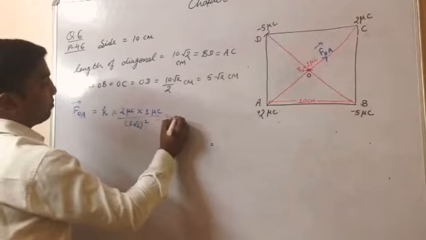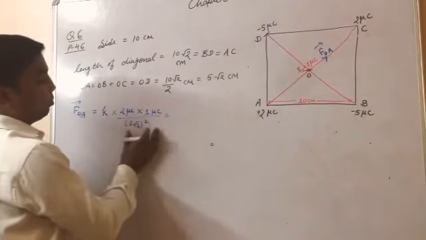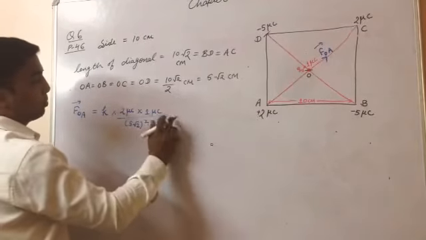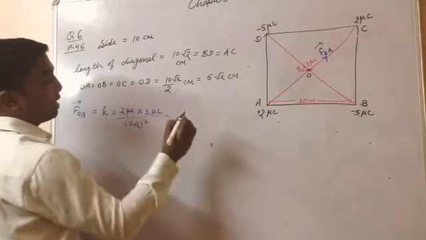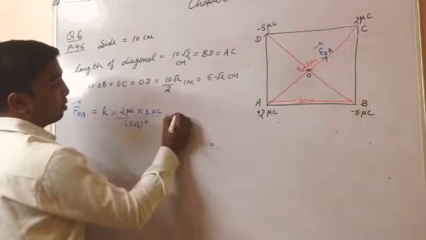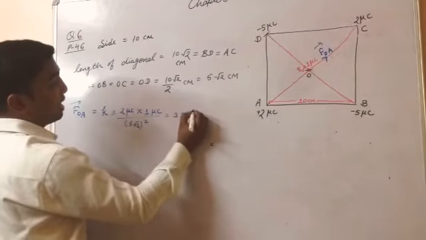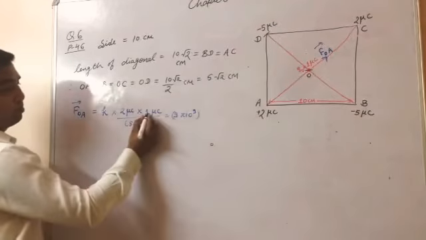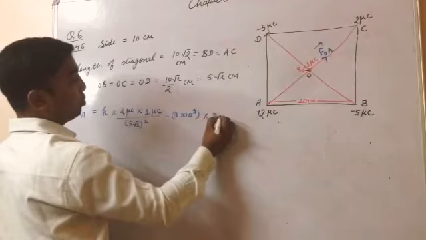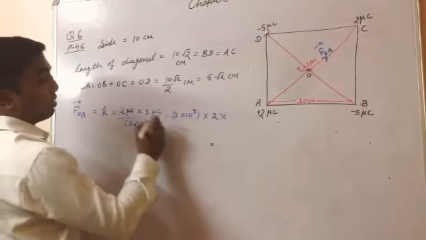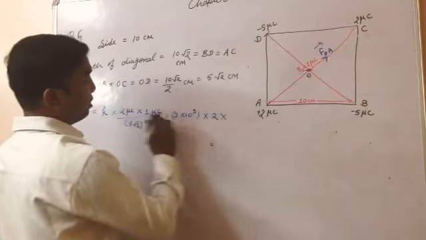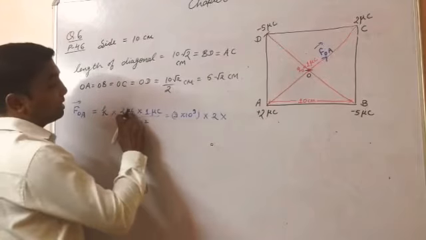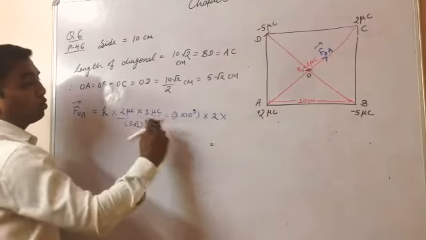Okay. So what would this become? Can you tell me the value of this k? 9 into 10 to the power 9. 2 ones are 2. And microcoulomb: 1 microcoulomb means 10 to the power minus 6, and here 1 more microcoulomb.